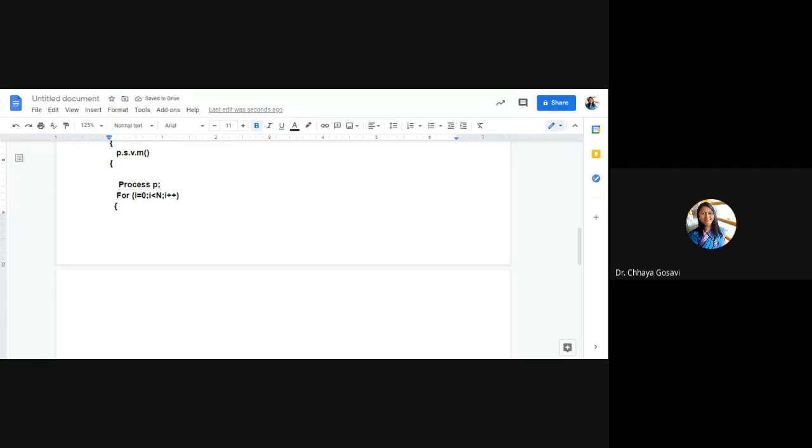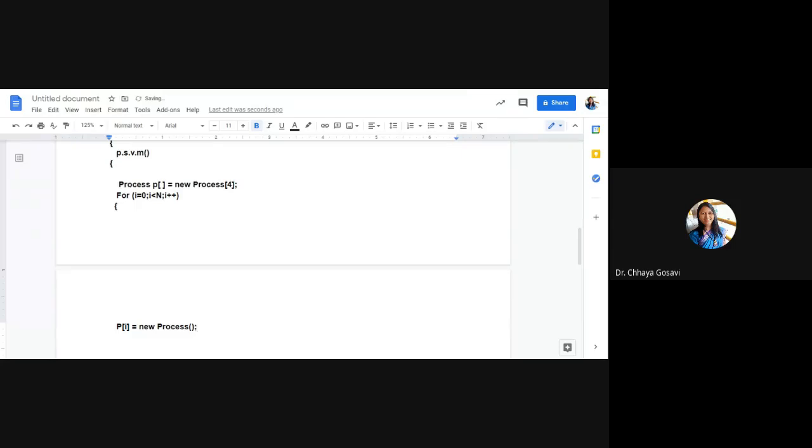Now for every n, you can create an array equal to new Process, say 5 or 3. Here you are just creating references. Objects are not yet created, right? Now for each P of I, if you remember the array of objects concept, or go through it, for each P of I you have to use the new keyword, new Process.